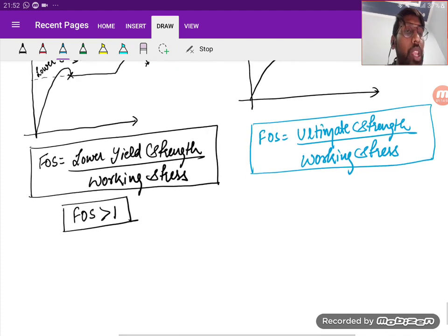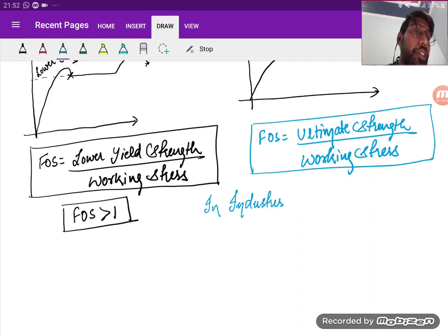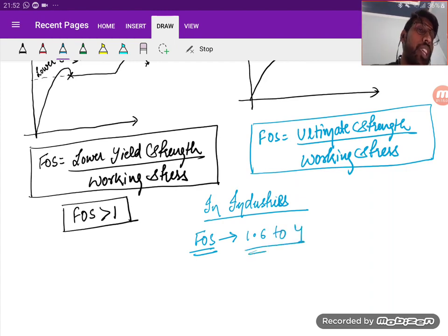Is it clear? So if I look in the industries, then in the industries, the factor of safety lies in the range of 1.6 to 4. See, I'm saying a range. Why? Why am I saying that the factor of safety lies in the range of 1.6 to 4 and not in any other range? Why? Can anyone answer? Please comment.